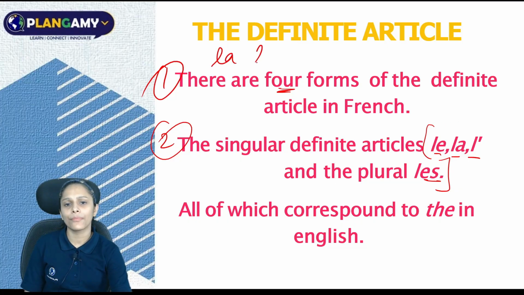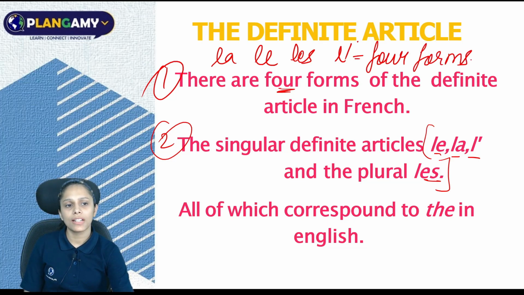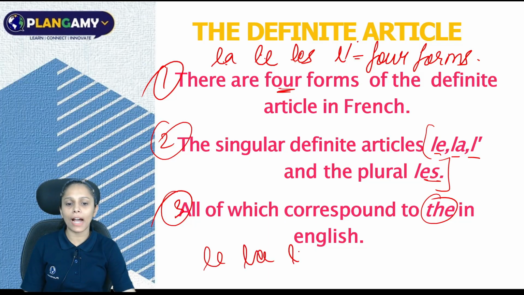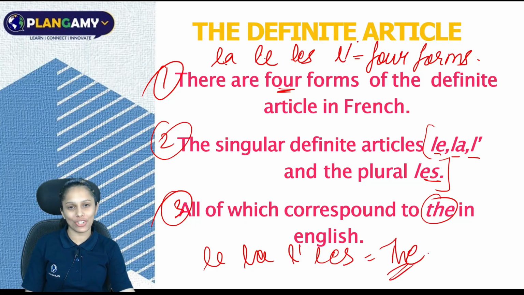La, le, les and l apostrophe. These are your 4 forms of definite articles. Now all of these correspond to 'the'. So your le, la, l apostrophe, les means the. Okay, let me write it down here. Le, la, l apostrophe, les. It means the in French. I hope this is clear to you.